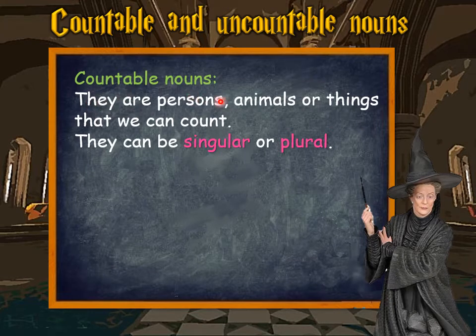Countable nouns. So what are the countable nouns? They are persons, animals, or things that we can count. Count ni maksudnya boleh dikira. They can be singular or plural. Singular maksudnya satu sahaja, or plural bermaksud lebih daripada dua.